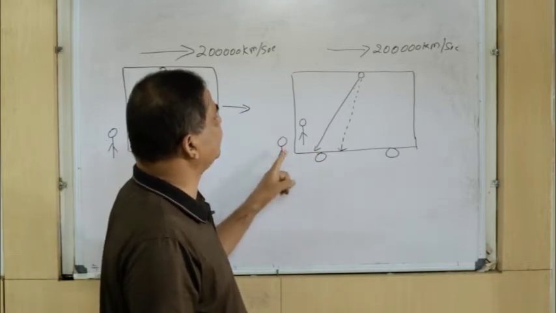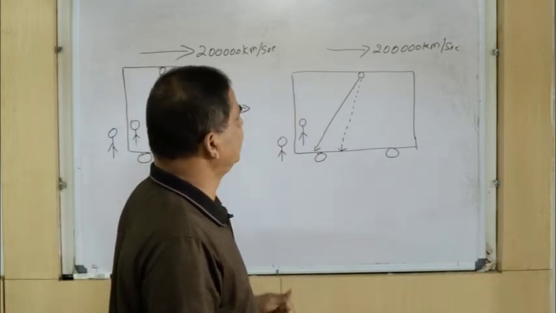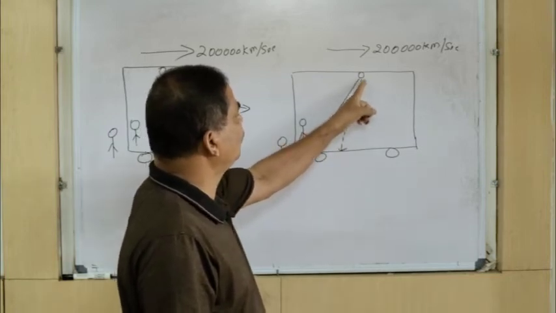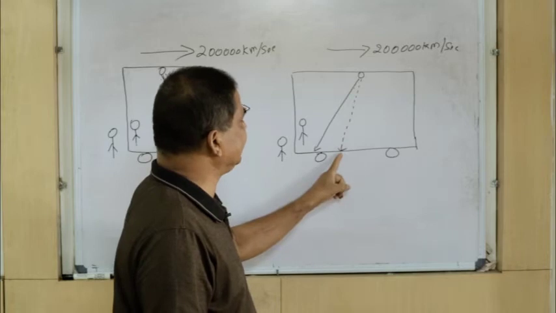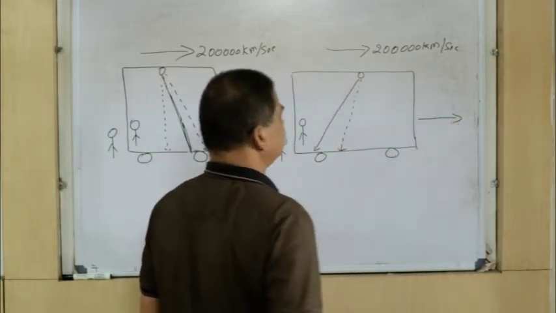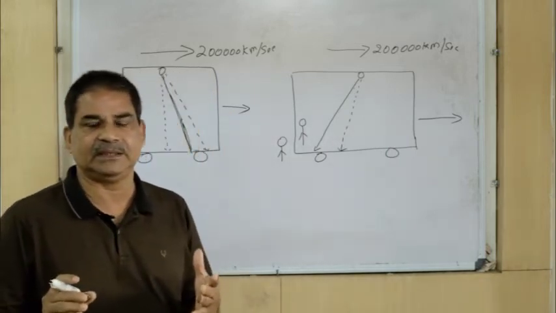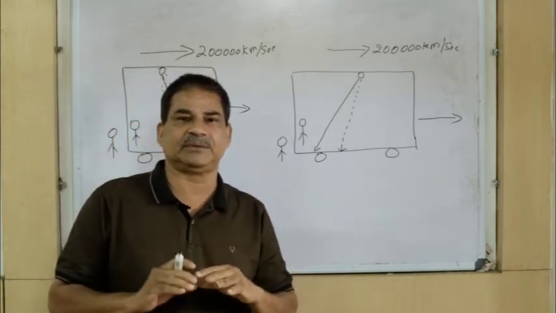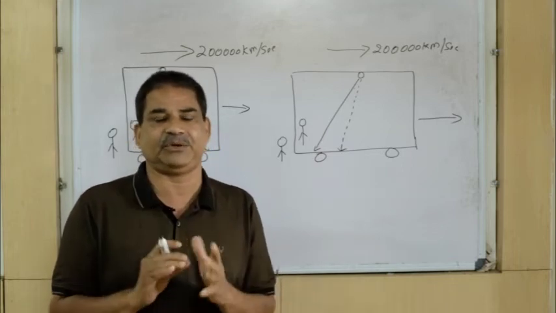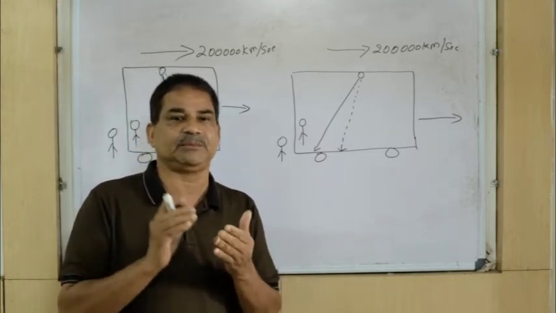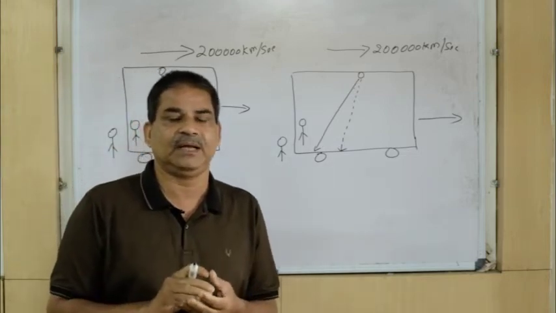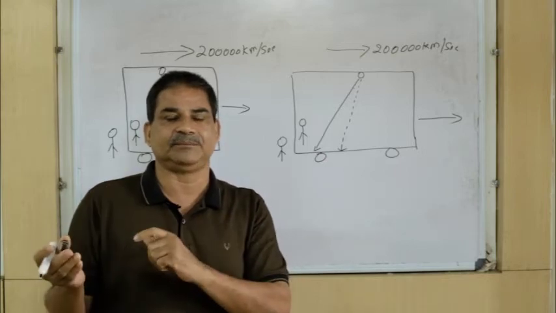The outside observer has to see the same ray of light following a less oblique path like this, because then also the cabin is moving in this direction. Here the outside observer measures less distance travelled by the ray of light than what is observed by the inside observer. Just the opposite of what happened in time dilation.